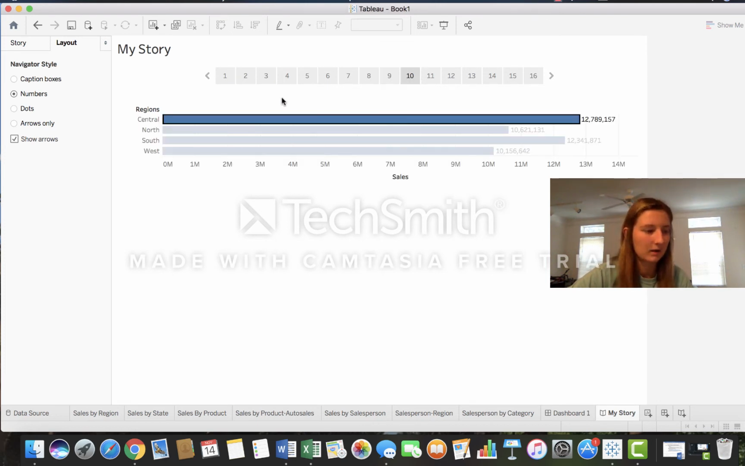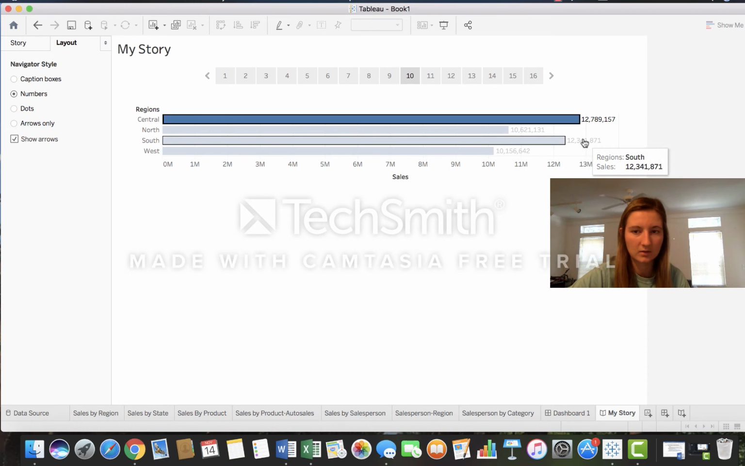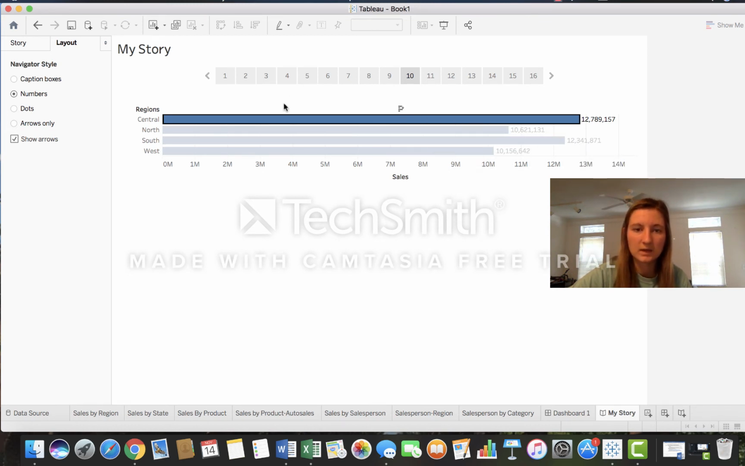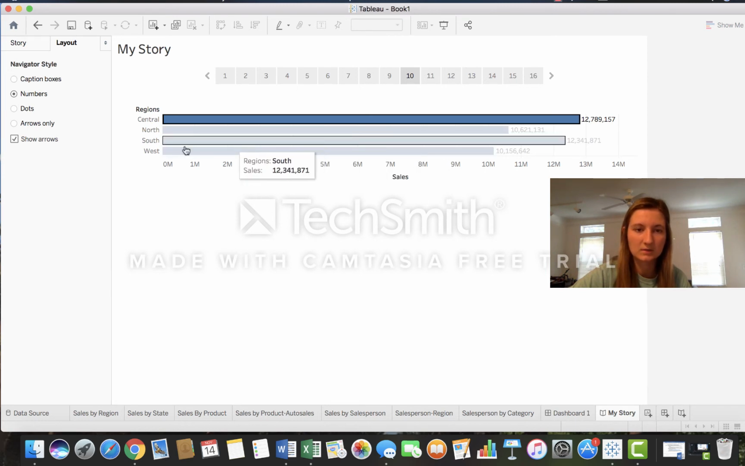The highlighted bar in this graph shows that the central region was the leading region in automobile sales at about $12.7 million. The south region was not far behind though, because they had about $12.3 million. And once again, this graph shows just automobile sales across the nation divided up by region.